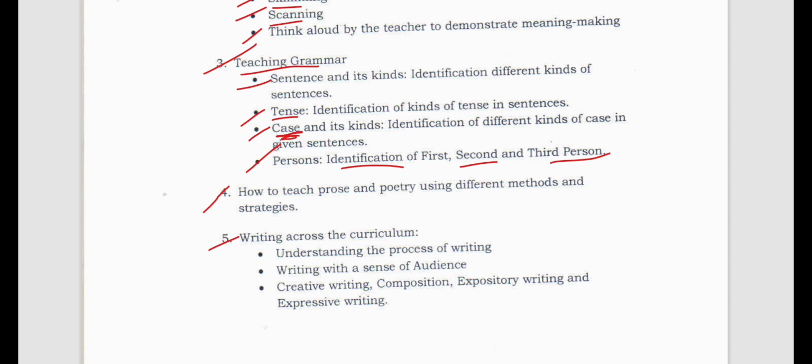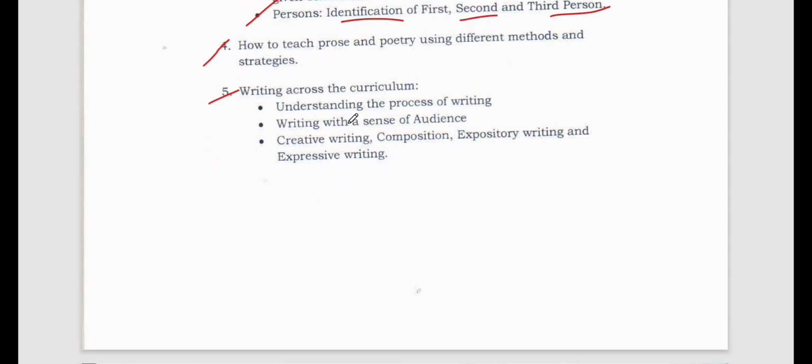So how do we write? What do we write? Understanding the process of writing. What is the process of writing that we need to understand? Writing with a sense of audience. Whenever we are writing something, we should imagine in our brain what the audience will think, what will be the perspective of the audience, what will be the expectation of the audience. So those things we should keep in mind while writing something or creating a piece of art.